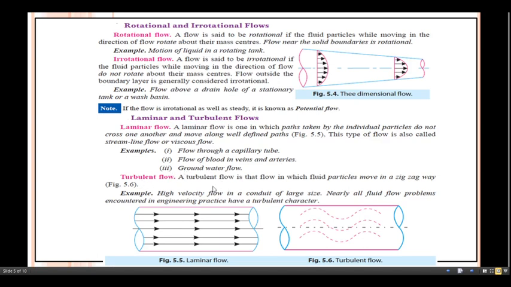Next one, turbulent flow. A turbulent flow is that type of flow in which the fluid particles move in a zigzag way, like this one. If you take the example of high velocity flow in a conduit of large size, nearly all fluid flow problems encountered in engineering practice have a turbulent character.